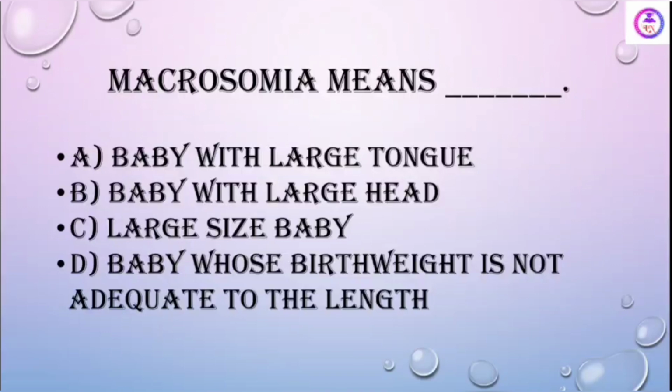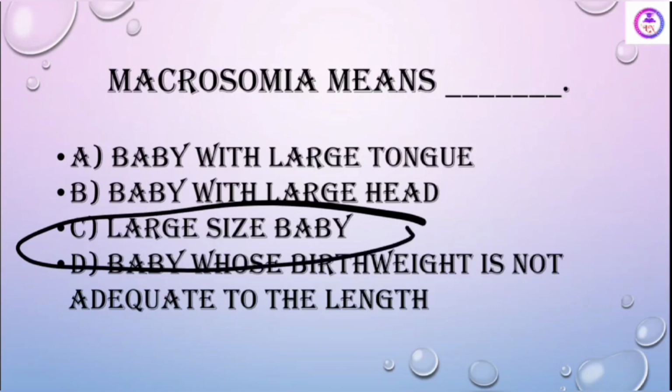Macrosomia means baby with a large tongue, baby with a large head, large size baby, baby whose birth weight is not adequate to the length. See, large size babies are called macrosomia.